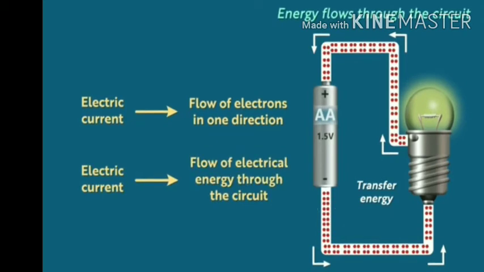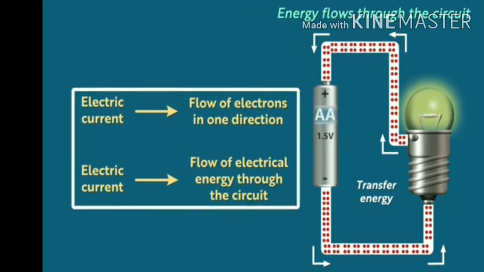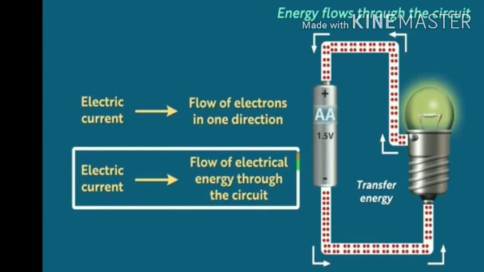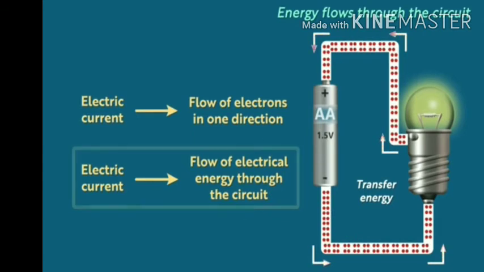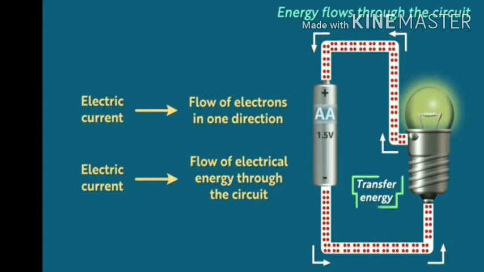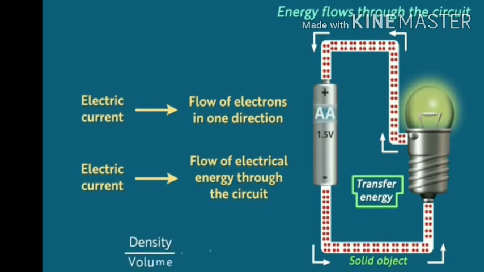Thus, electric current means flow of electrical energy through the circuit, means transfer of energy takes place from one end towards the other end. A switch makes a conducting link between the cell and the bulb. A continuous and closed path of an electric current is called an electric circuit.